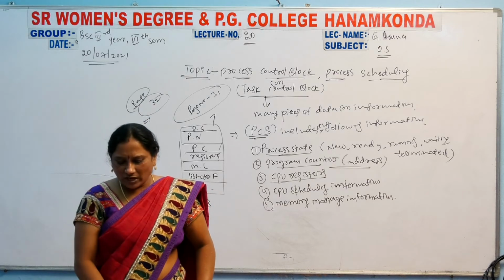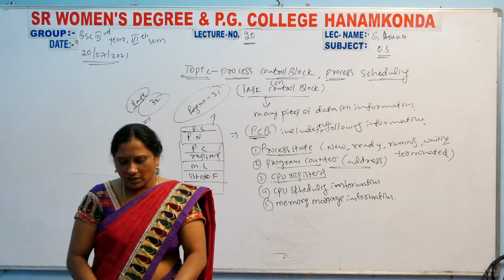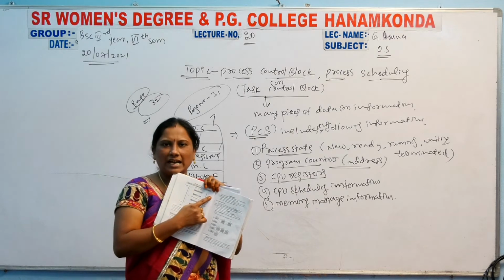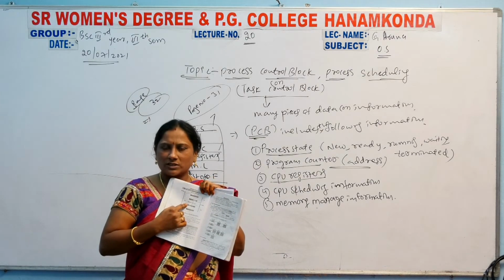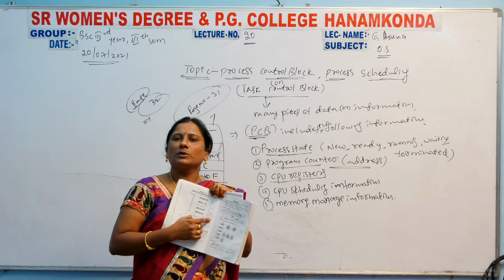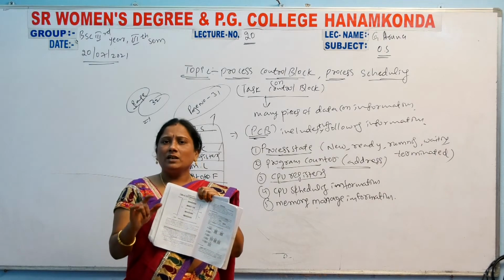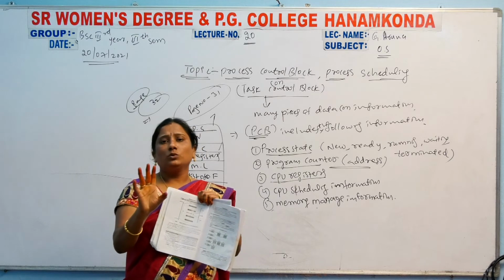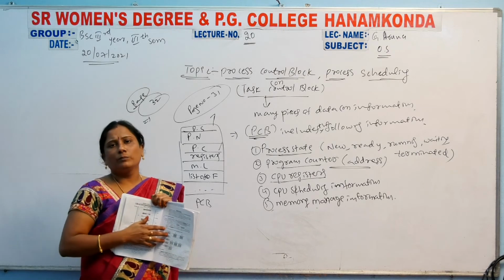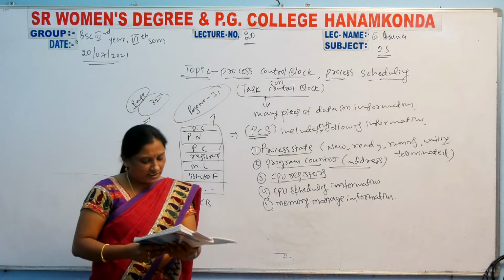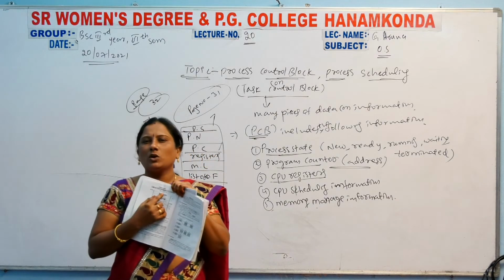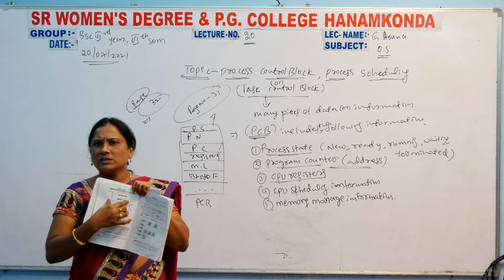Like that, one process will be executed. Here the executing process is there, and here the idle process. At a time, in the PCB, only one process will be executed, simple, remember that point. Only one process will be executed, and all remaining are idle. So that is the PCB. This is how the process will be executed for P0 and P1. This is the simple diagram.